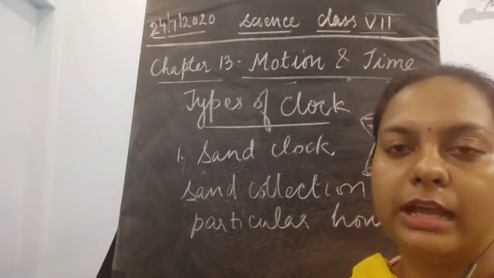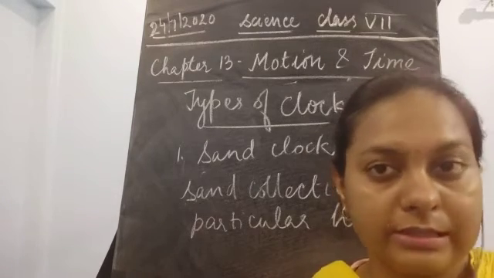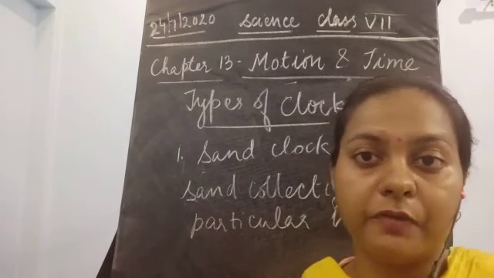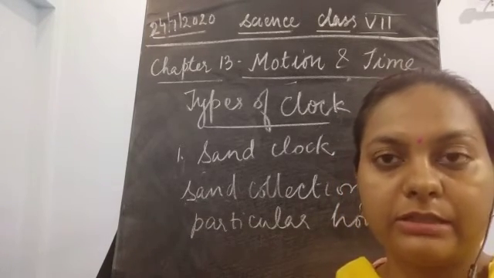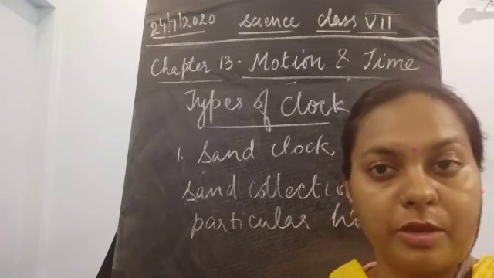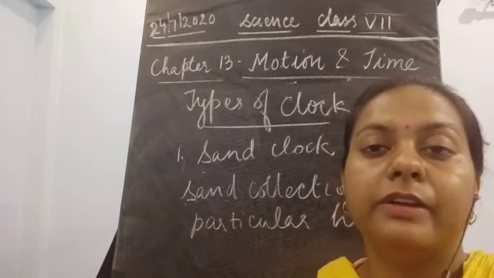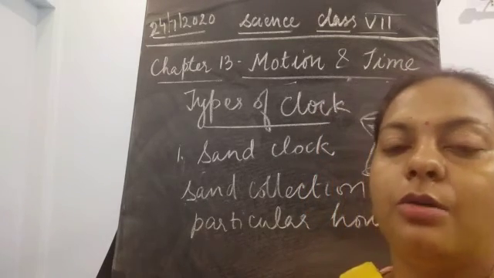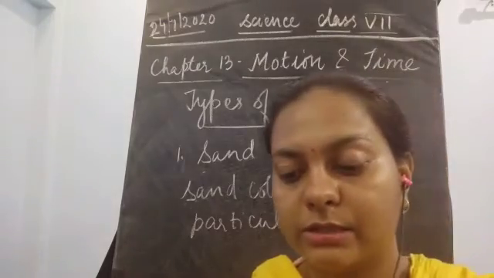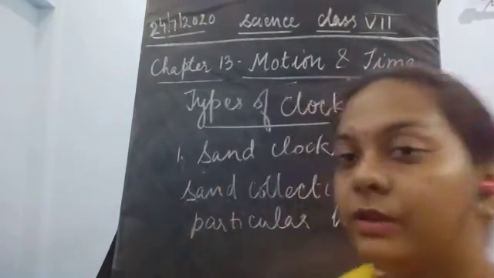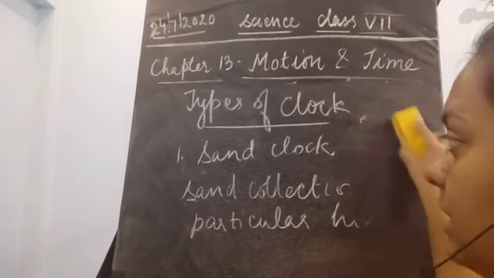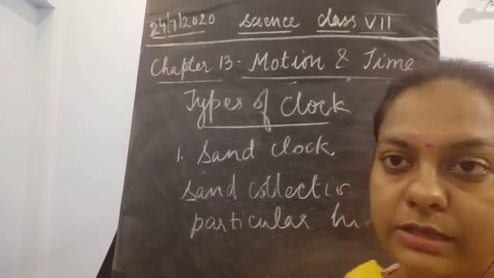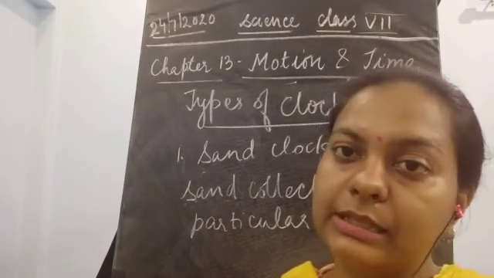Okay, so children, I have taught you about the first type of clock, and we have also discussed the remaining part of that oscillatory motion and time period. We have discussed frequency, oscillation, and the different terms: frequency, amplitude, time period. I have also told you about the different types of clocks here. So the first clock which we discussed is this sand clock.